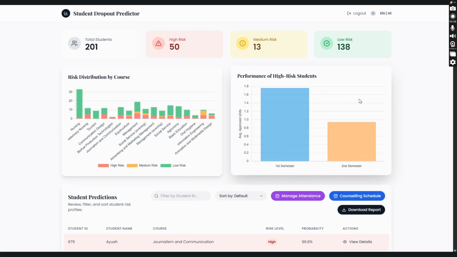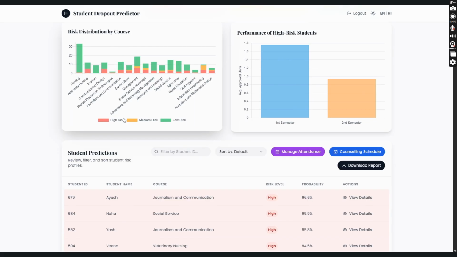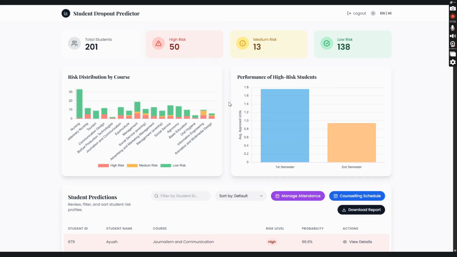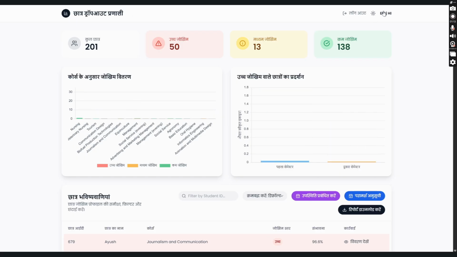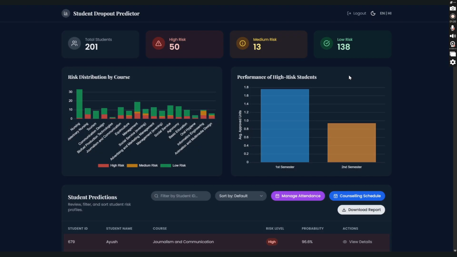And here we can see that we have given the course-wise distribution of risk. So we can see for each course what is the risk of students dropping out. We have color-coded the risk with red, yellow, and green, classified as high to low risk. We can see the performance of the high-risk students is better in first semester compared to second. We support regional languages, which are English and Hindi, and we also have dark mode and light mode as additional features.